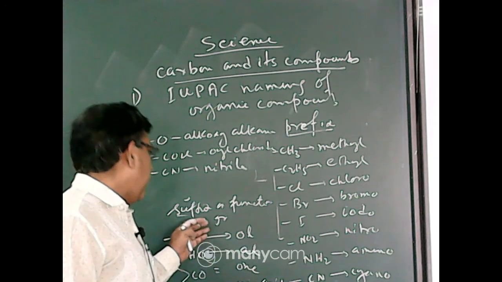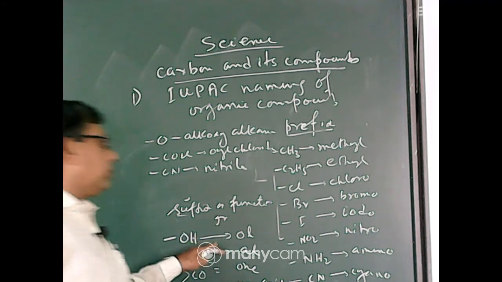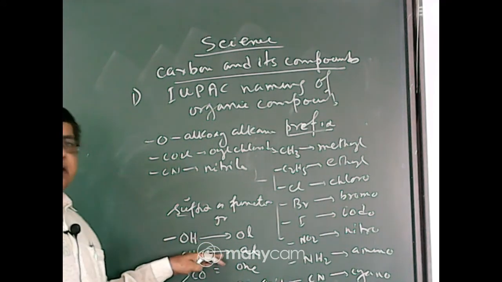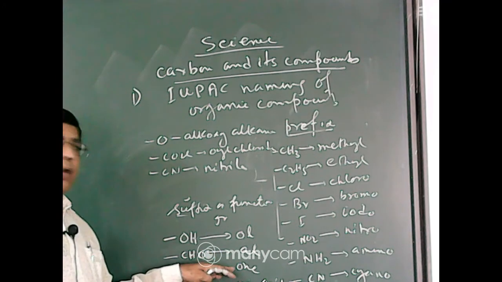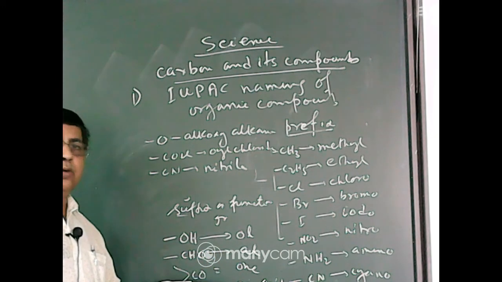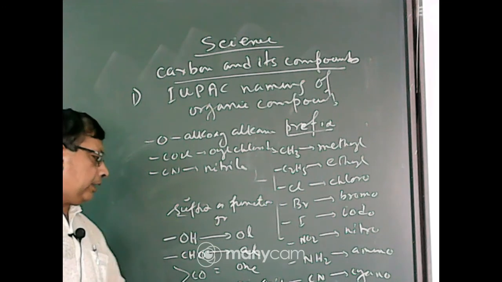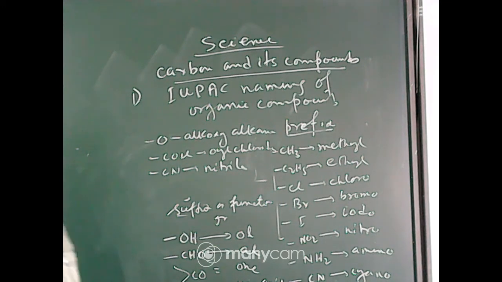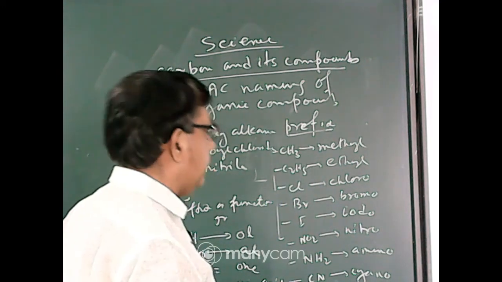And functional group: alcohol is called ol, aldehyde is called al, ketone is called one, carboxylic acid is known as oic acid, and ester is known as alkyl alkanoate. So you must remember this chart.